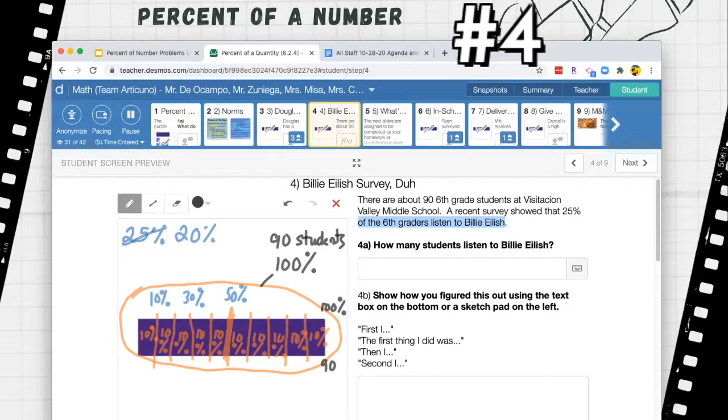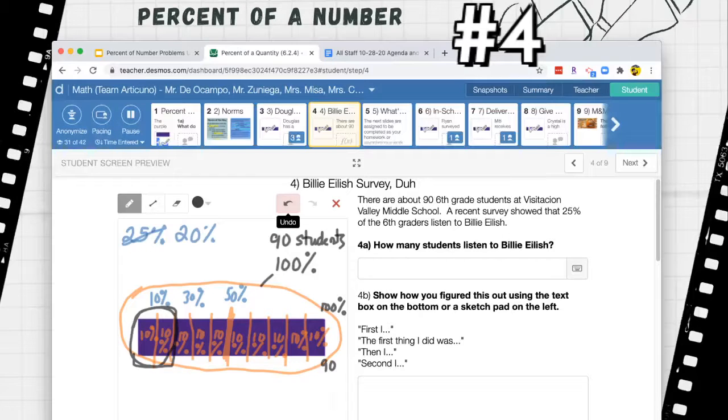Okay, where's 20% going to be? Well, 20% is going to be around here. Okay, this part here is 20%. All right, this is what we know. This is what we want to know. What is 20%? Okay. Now, in math, there are many ways to do this kind of problem.